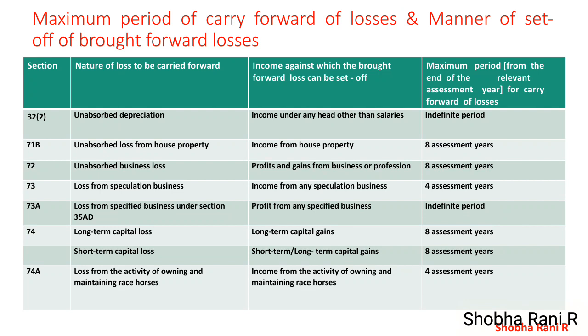Under Section 73, loss from speculation business. Loss from speculation business can be set off against income from speculation business. Unabsorbed loss from speculation business can be carried forward for 4 years, and such carry forward losses can be set off against speculation business income.